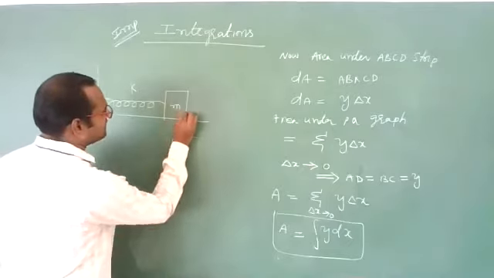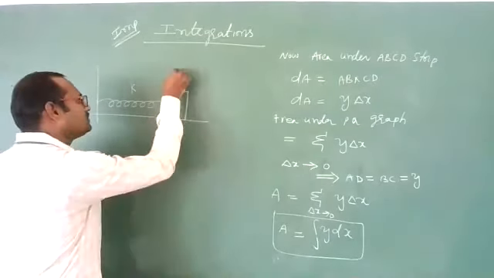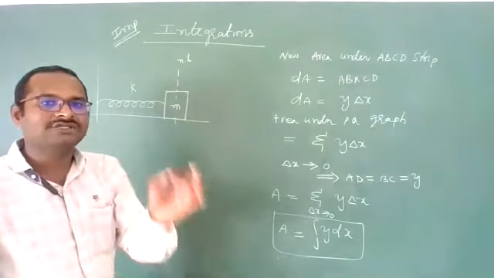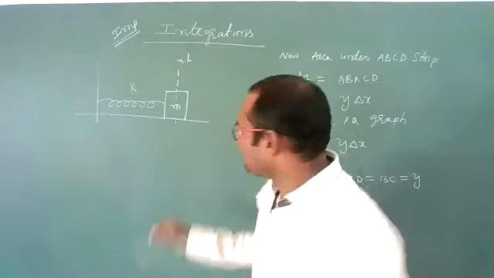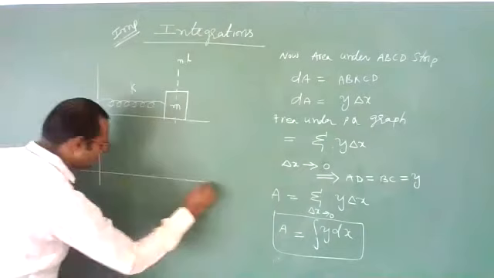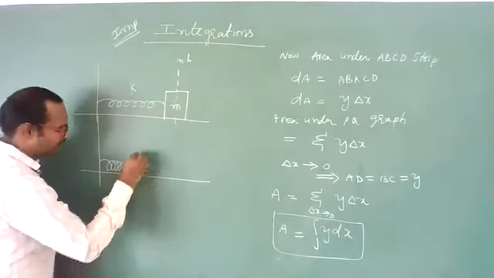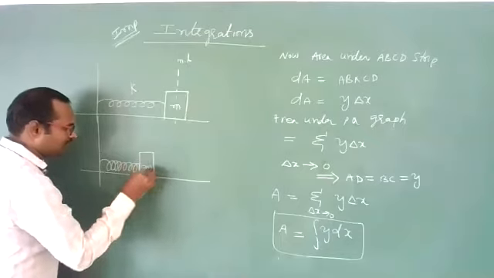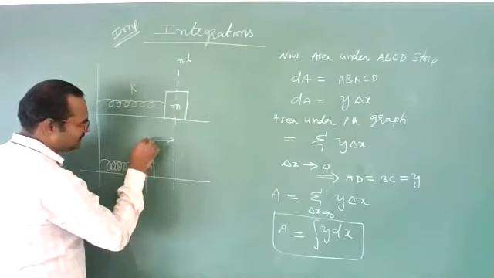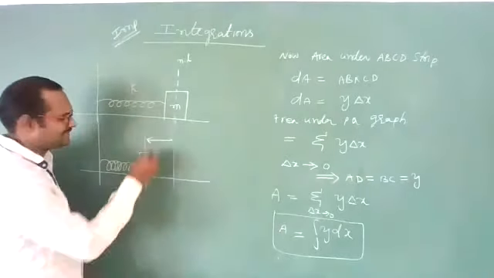From the natural length, NL means natural length, let us compress it from here to here, by this much distance x.